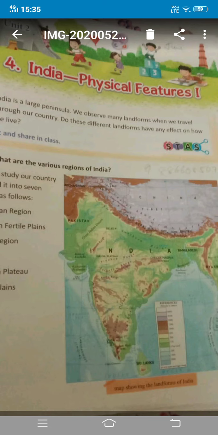Today we are here to continue with the topic Indian Physical Features Part 1. Before I proceed, let us revise in brief our previous explanation. Children, I hope you all have learnt 7 major physical features of our country along with the Himalayan region consisting of 3 parallel ranges. We have also learnt in the previous chapter, that is landforms of the world, how the mountains are formed. Am I right?